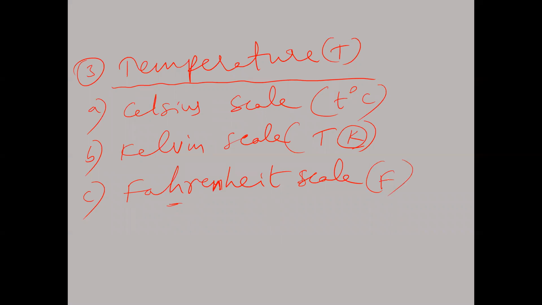So the relationship between all these scales we must know. How to convert one unit of temperature into another is important here. So how many scales of temperature? Celsius scale, Kelvin scale, and Fahrenheit scale. These three are important scales of temperature. And take a screenshot of these three scales. If you are writing, no need to take a screenshot.